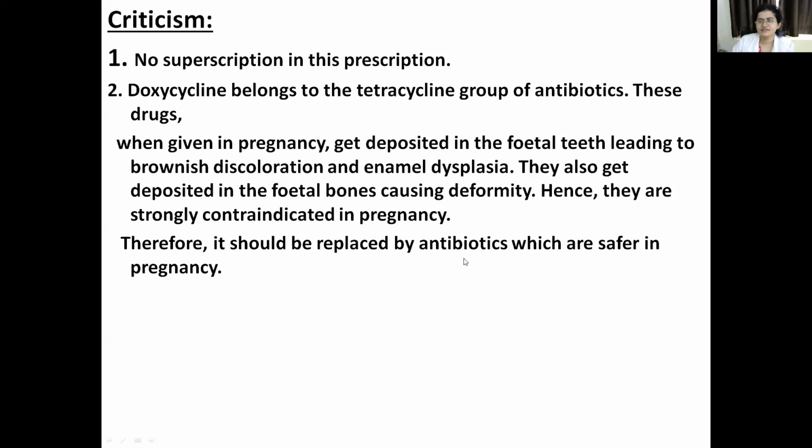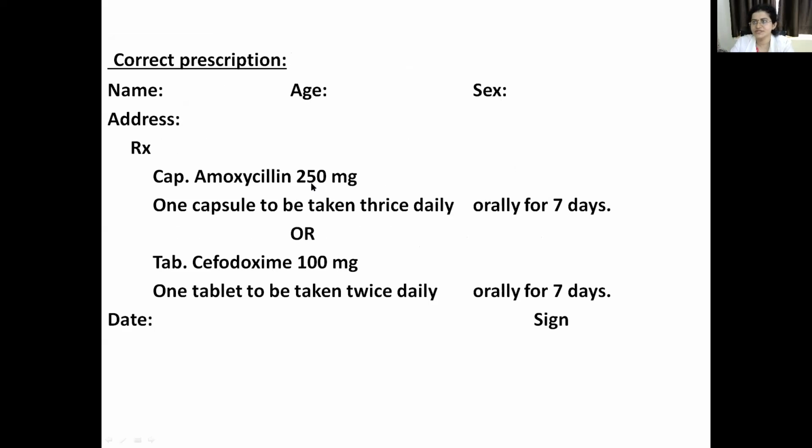So what is the antibiotic which can be given to treat the UTI patient? The antibiotic which is safe in pregnancy is amoxicillin, which comes in the penicillin group. So amoxicillin 250 milligrams, 1 capsule to be taken three times daily orally for 7 days. Or tablet cefpodoxime 100 milligrams, 1 tablet to be taken twice daily orally for 7 days.